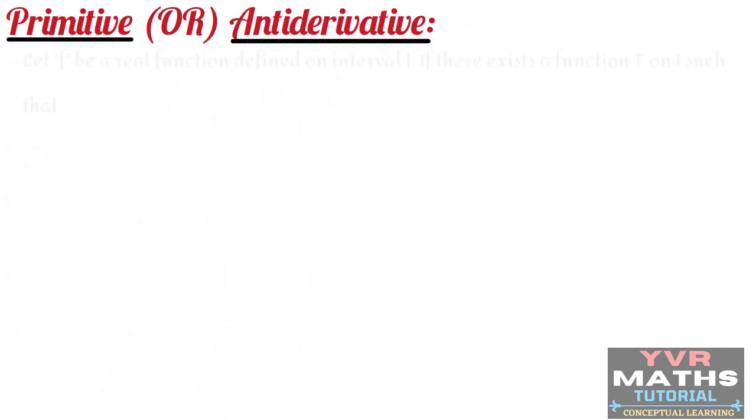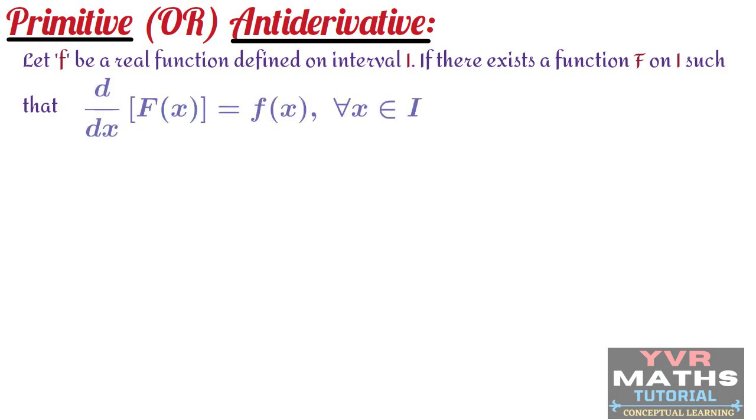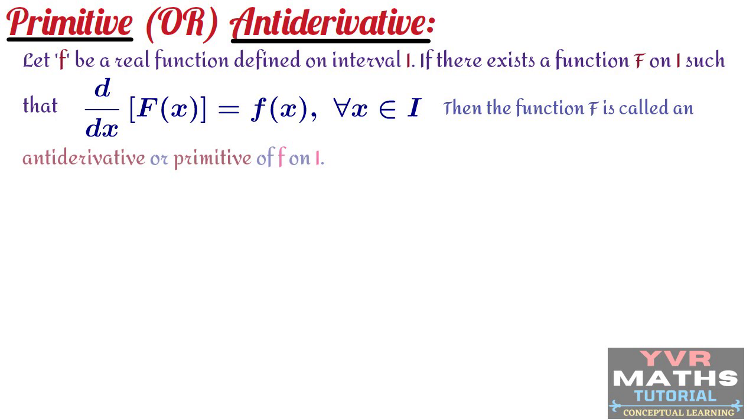Let small f be a real function defined on an interval I. If there exists a function capital F on I such that d by dx of capital F of x is equal to small f of x for all x belongs to I, then the function capital F is called an antiderivative or primitive of small f on I.